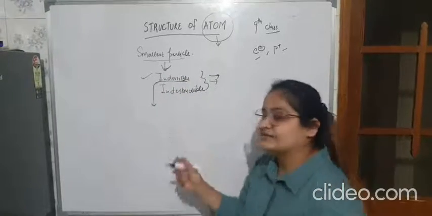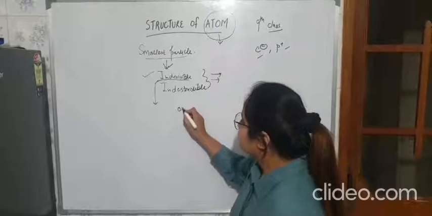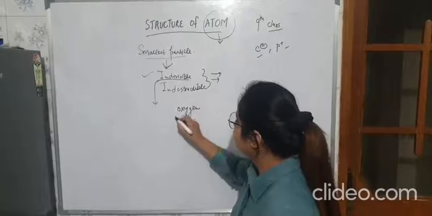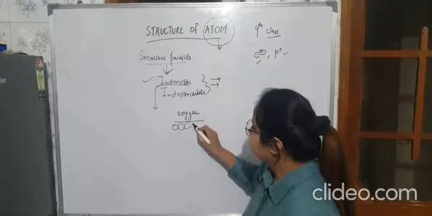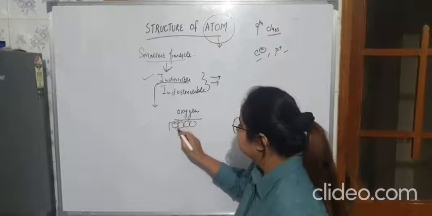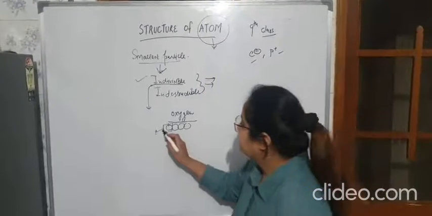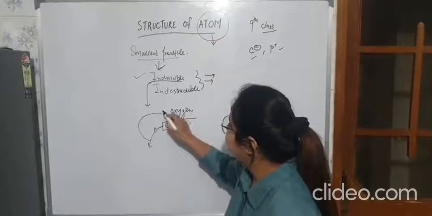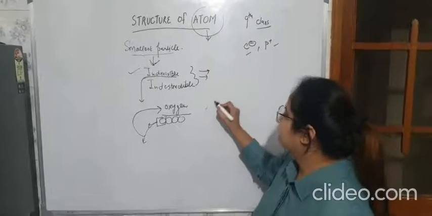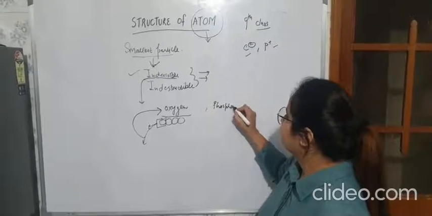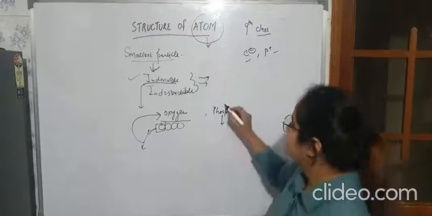The next thing is that it has the same property as that particular element. For example, if I consider oxygen as an element, we represent atom as small spheres. If these are the small spheres of oxygen, this smallest sphere, which is an atom, has the same property as that element, which is oxygen. Or you can consider any other element like sulfur, also phosphorus. The atom of phosphorus is the smallest part which has the same property as that of phosphorus.